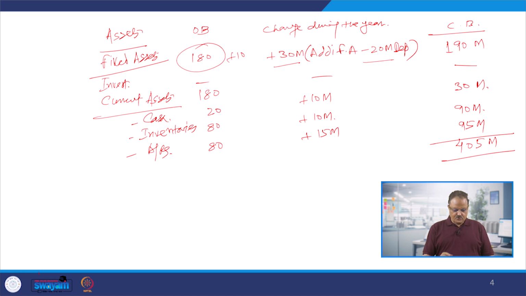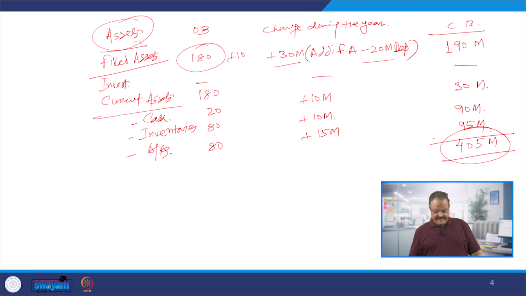So it means the total of the asset side of the balance sheet, these are the total assets, and the value of the total assets is 405 million. In this, the fixed assets were 180 originally, now it has become 190 million in n plus 1 year.